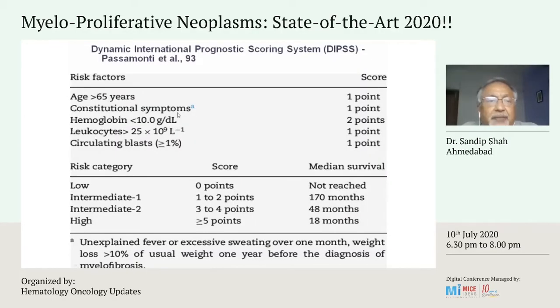For DIPSS, again these 5 parameters are used compared to IPSS, but the hemoglobin less than 10 parameter has 2 points, while in IPSS it has 1 point. According to the score, patients are divided into low risk, intermediate 1 risk, intermediate 2 risk, and high risk. And you can see the median survival is 18 months for high risk patients, compared to not reached for low risk patients and 170 months for intermediate risk 1 patients.